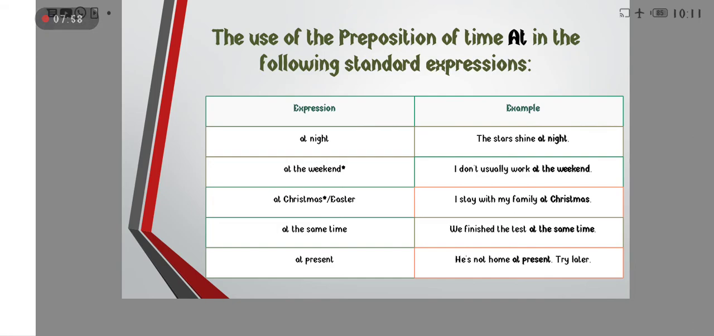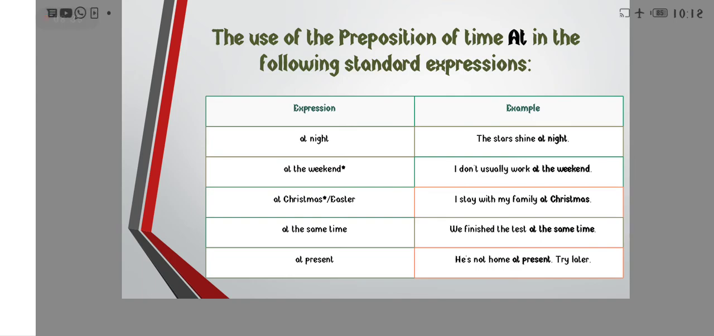For example, at night. With night you always use at. Also at the weekend, at Christmas, at Easter, at the same time, at present. We cannot use in or on with these words. Examples: The stars shine at night. I don't usually work at the weekend. I stay with my family at Christmas. We finish the test at the same time. And last, he is not home at present. Try later.